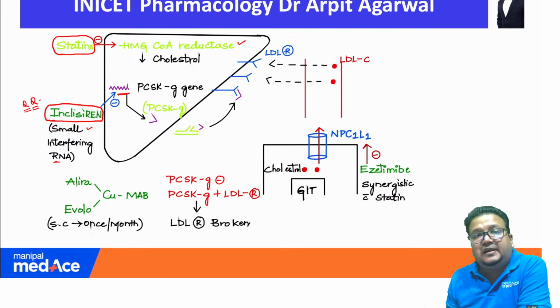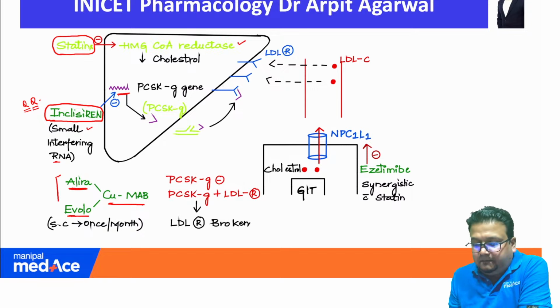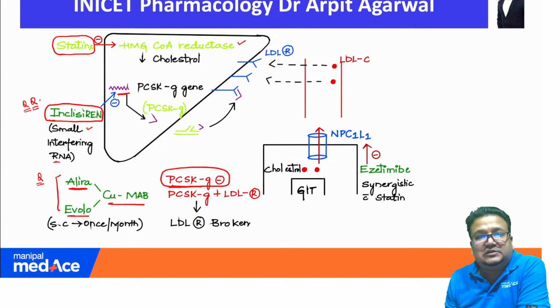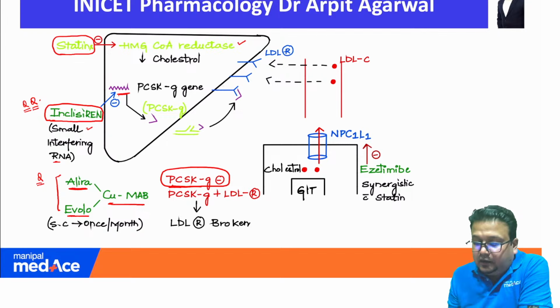Then once PCSK9 has been produced by the liver, it can damage the LDL receptor. So we have the mab drugs, two drugs, alirocumab and evolocumab, clearly written, you can see. These drugs are PCSK9 inhibitors, clearly shown. They bind to this PCSK9 protein, degrade this protein and prevent the damage to the LDL receptor. Alirocumab, evolocumab, clearly shown.